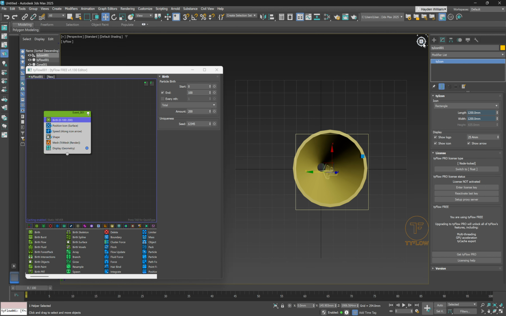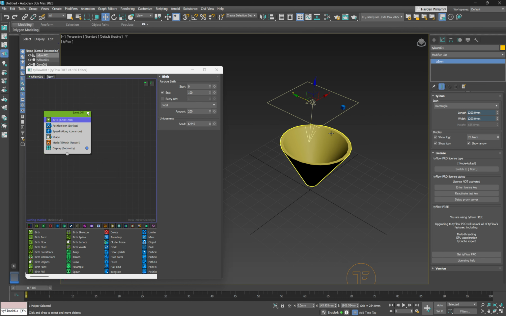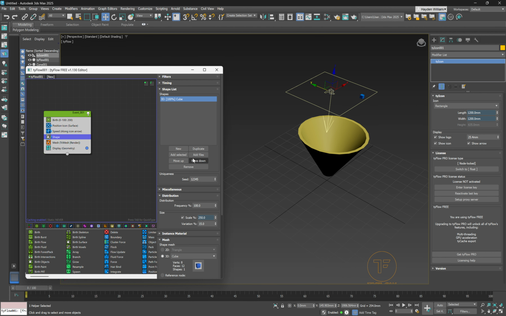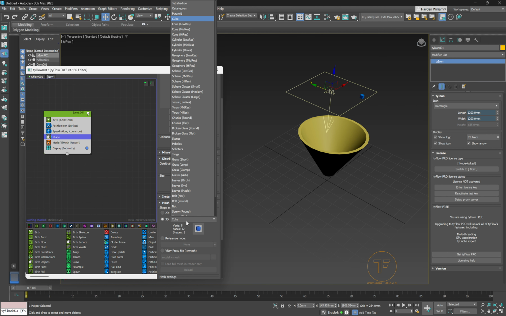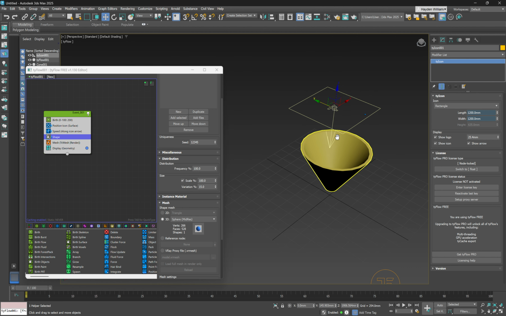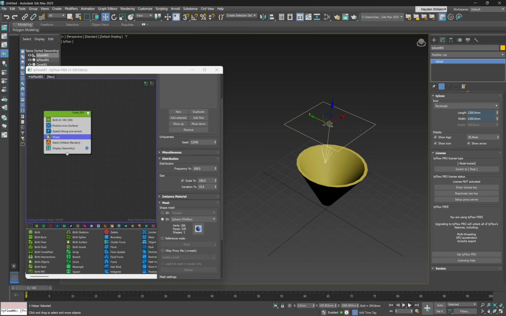Then we'll set that back to a view that we can see, and we'll go down to our shape. At the moment it's cubes. We'll switch that over to something like a mid-res sphere. We'll drop the scale of each shape down to 100, and let's just play that to see how it goes.